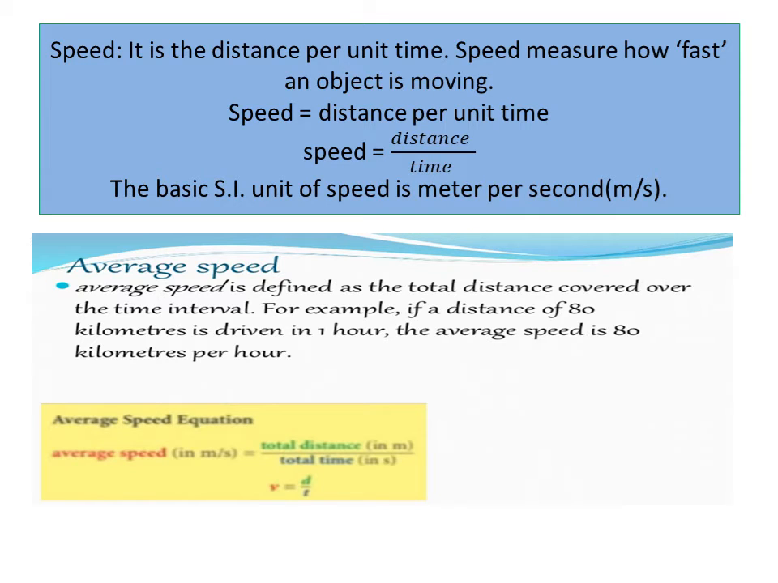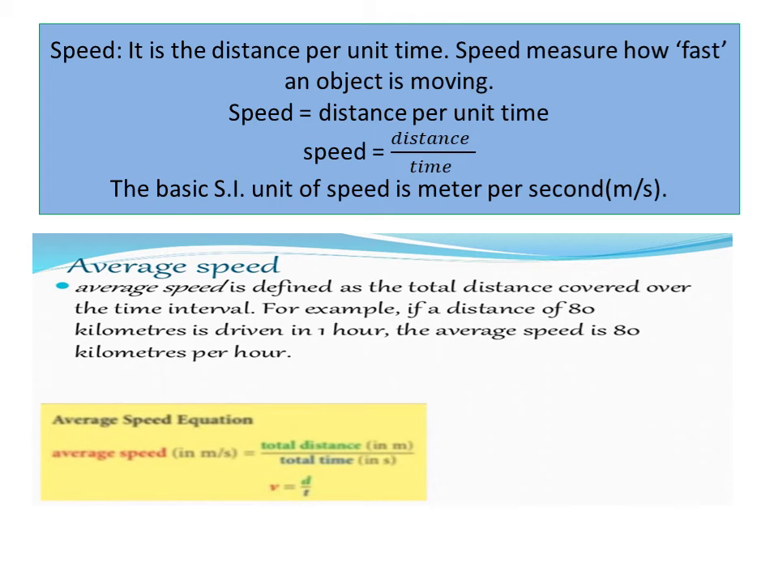Next is average speed. Average speed is defined as the total distance covered over the time interval. For example, if we are going from Panipat to Rohtak, a distance of 80 km, and drive it in 1 hour, then the average speed is 80 km per hour. So we can calculate average speed. Average speed equals total distance divided by total time.